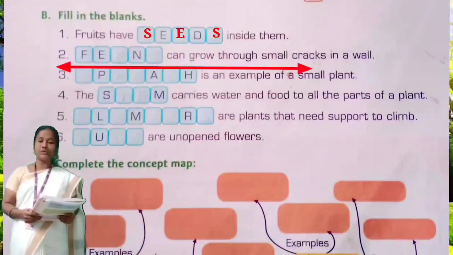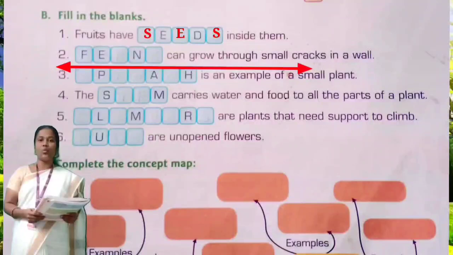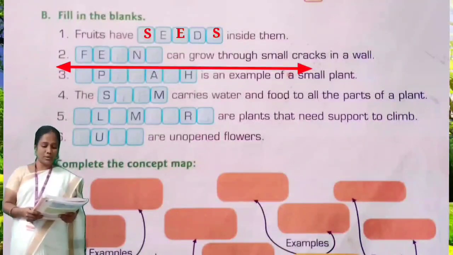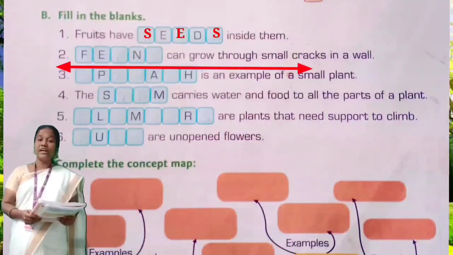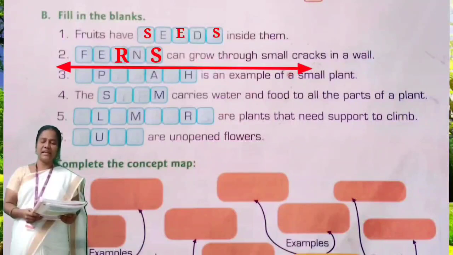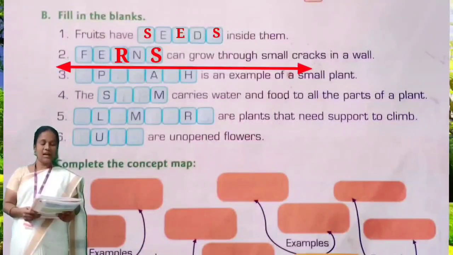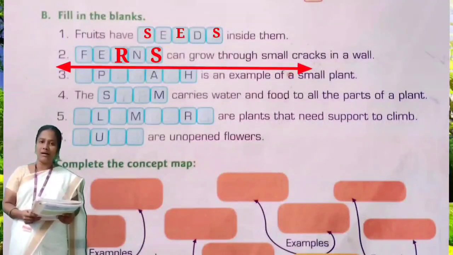Question number 2. Dash can grow through small cracks in a wall. Ferns. F-E-R-N-S. Ferns. Repeat the spelling, children. F-E-R-N-S. Ferns. Dash can grow through small cracks in a wall.